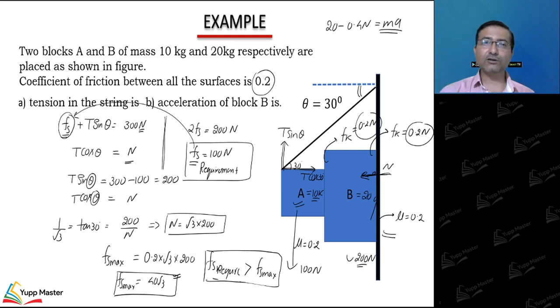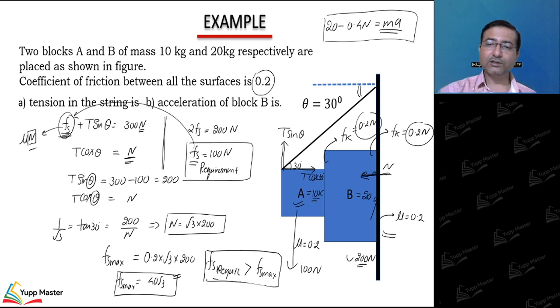You can find out the acceleration of the block. Here now I need to substitute the maximum, so this will be mu into N. Again I need to solve. I'll get the value of N, because here N is coming and here N is coming. Once we have the value of N, I can find out the value of acceleration using this equation.